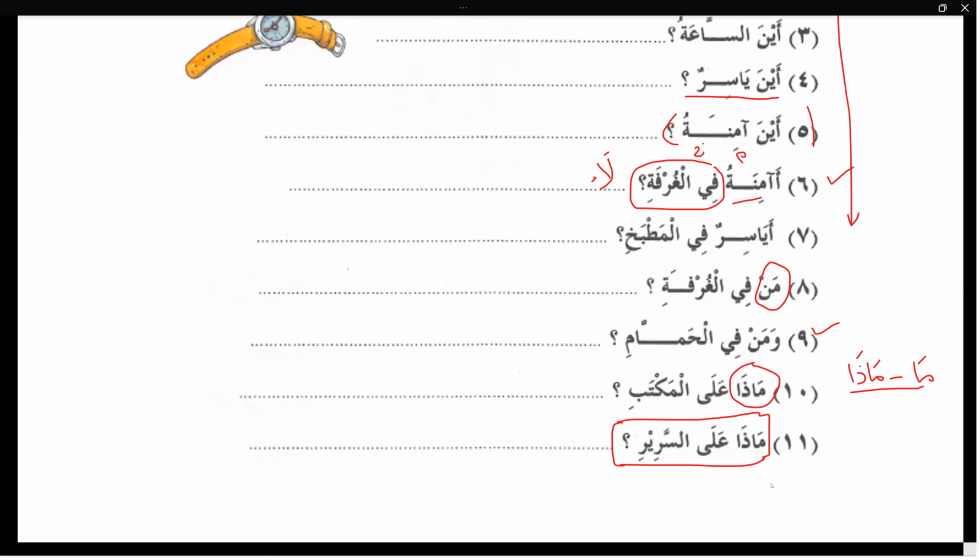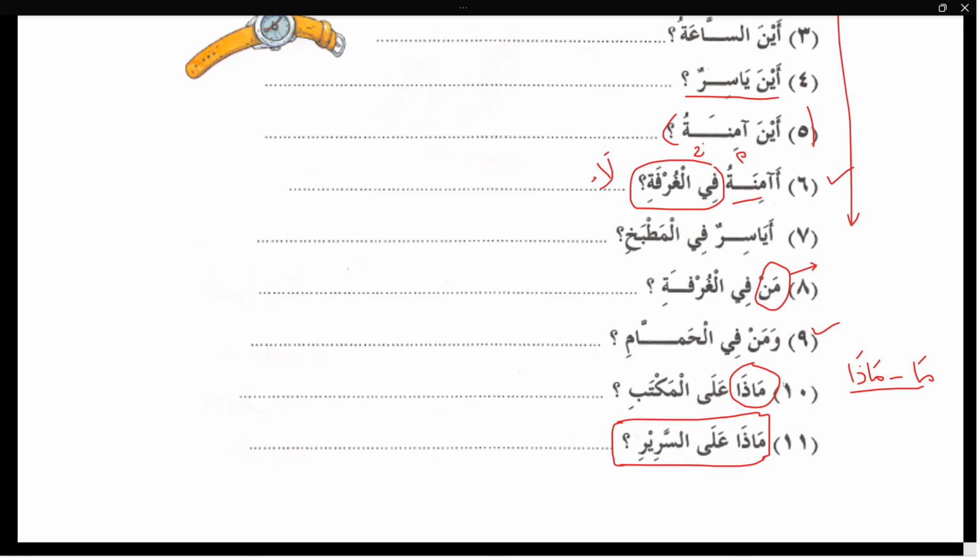I think these questions are not very difficult. They are very easy. When someone is saying man, who, it means he doesn't know anything. So you have to answer with the proper noun, because pronouns are always used when something is known. So when someone is asking man fil ghurfati, who is in the room, it means that person doesn't know anything. So you have to answer with the proper name.